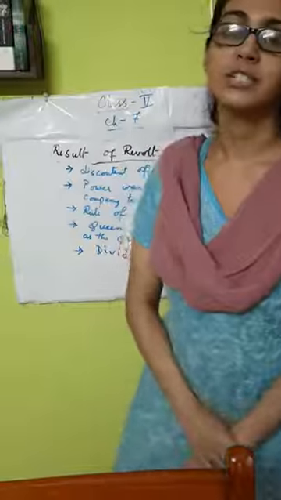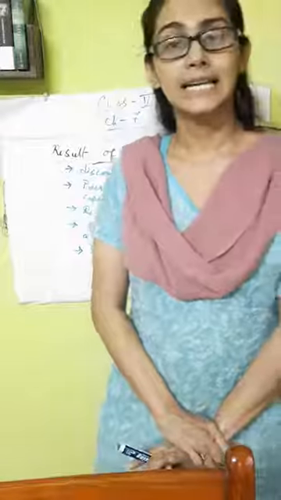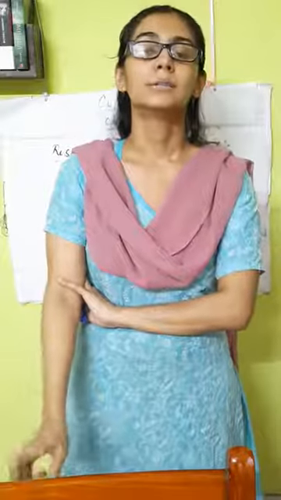Also, other important results are the Queen's proclamation. The Queen declared her proclamation on 1st November 1858. Note this down. On this day, the Queen said that from now on, the British will not interfere in the social affairs of the Indian people. So this was another major change, an important result, we can say, because they knew that the revolt had taken place because of the social reforms. So now they declared that from now on they will not interfere in the social matters of the Indians.